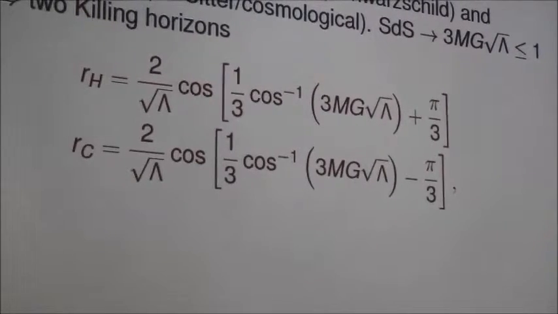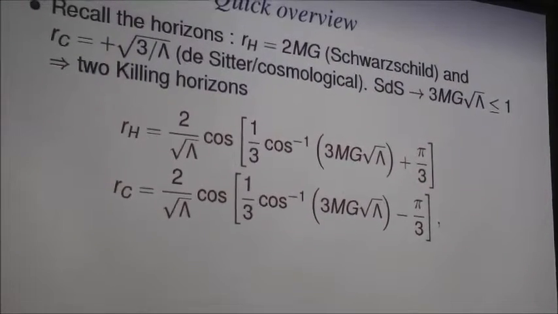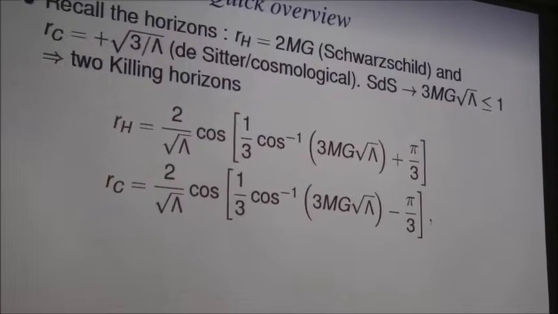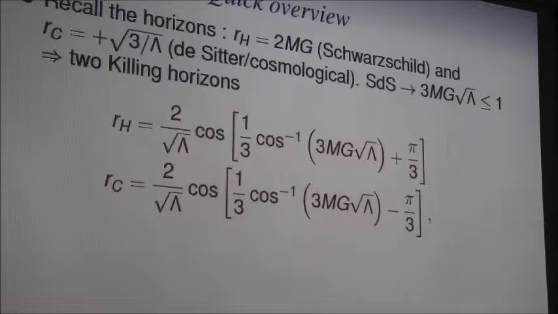Now, if we take the Schwarzschild de-Sitter solution, it admits 2 Killing horizons. Usually we expect there will be 2 Killing horizons when you combine both mass and positive lambda. Under the condition 3mG root lambda is less than unity, we have indeed 2 Killing horizons, or 2 positive roots of the metric function g_tt equals 0. One is the smaller one, where the argument of the cosine is larger here, which is the black hole event horizon; we shall denote it by R_H. The larger one, R_C, which is greater than R_H and should surround R_H, is the cosmological event horizon.